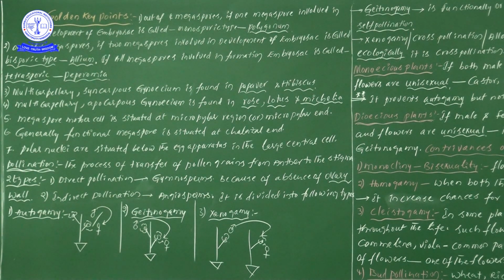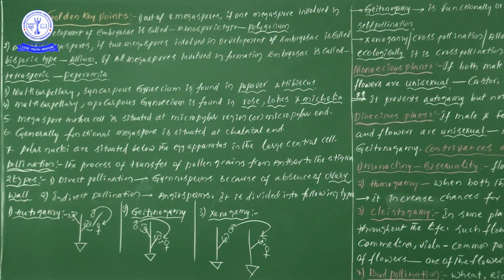So airborne pollen grains come and settle directly on the ovules at the micropylar region, and by formation of a pollen tube the male gametes enter the embryo sac. Did you understand? So direct pollination is observed in gymnosperms because of the absence of the ovary wall.